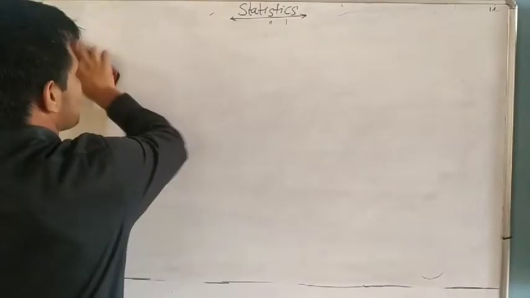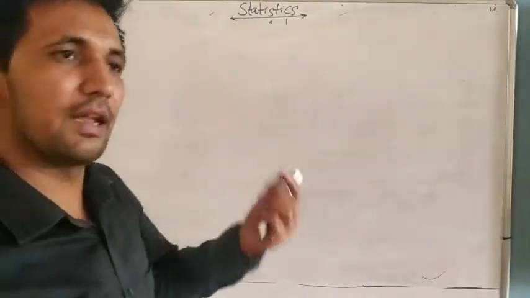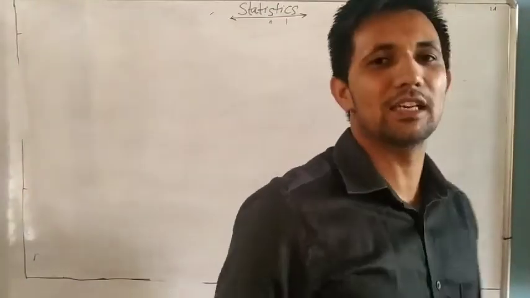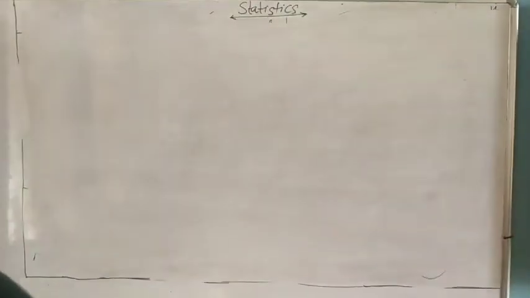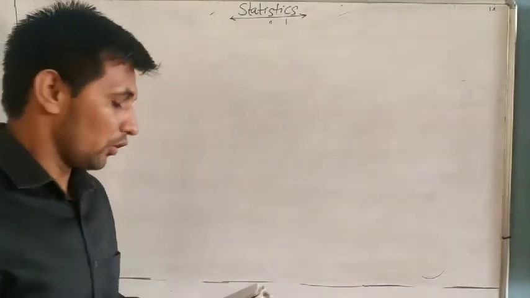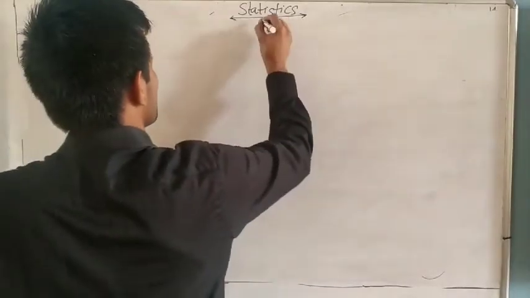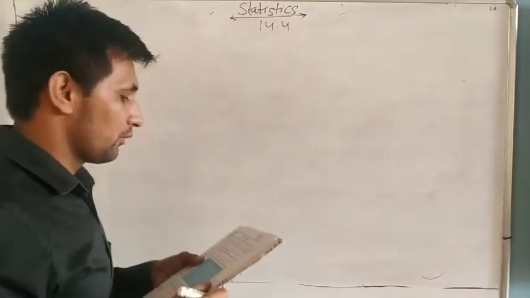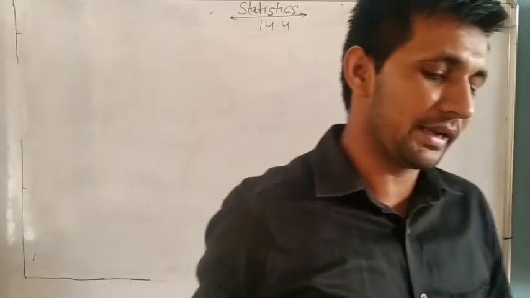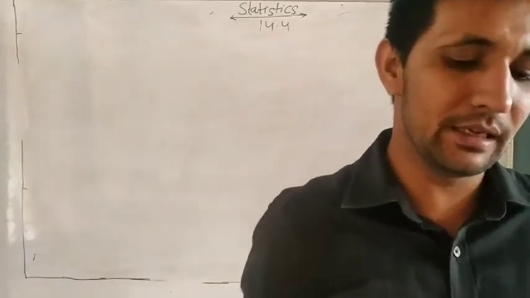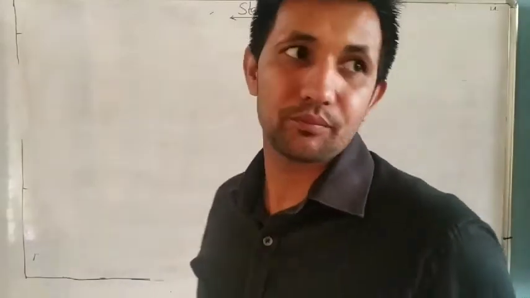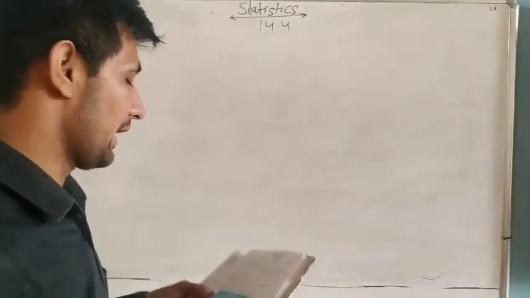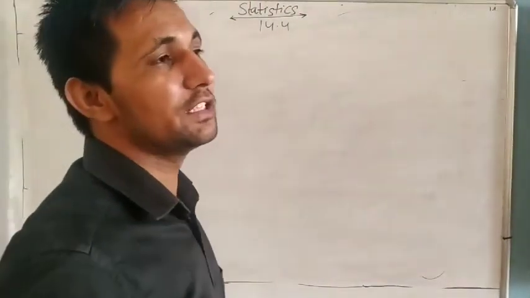Now firstly we are doing this exercise; we will also do it in the notebook. Understand? So 14.1, 14.4. The following are the number of goals scored by a team in a series of 10 matches. The team played 10 matches and the number of goals per match is given.